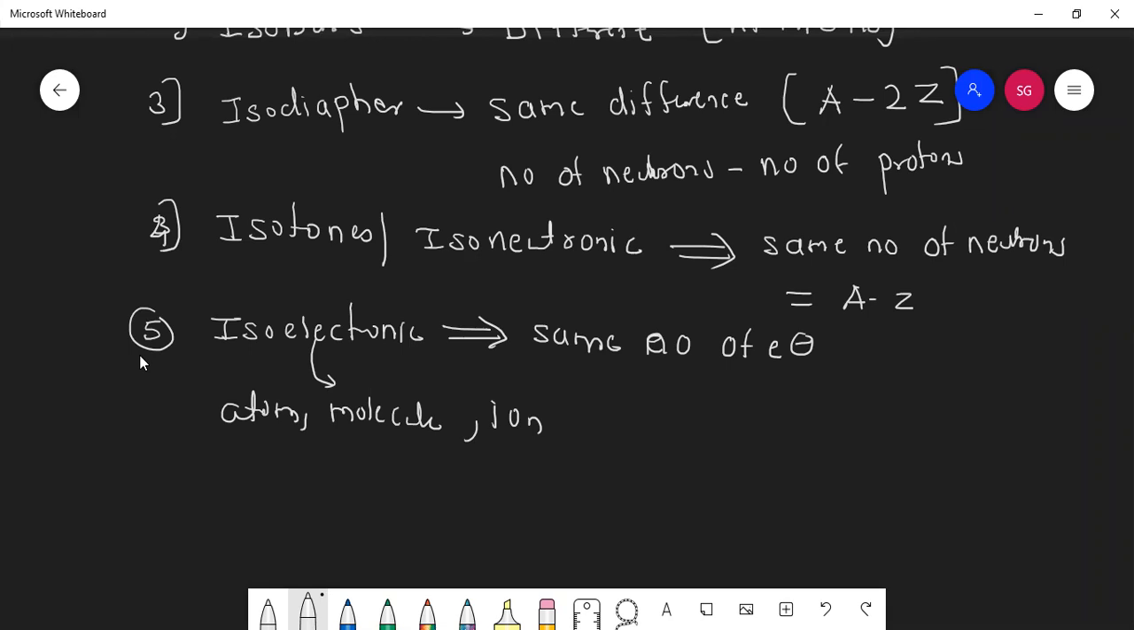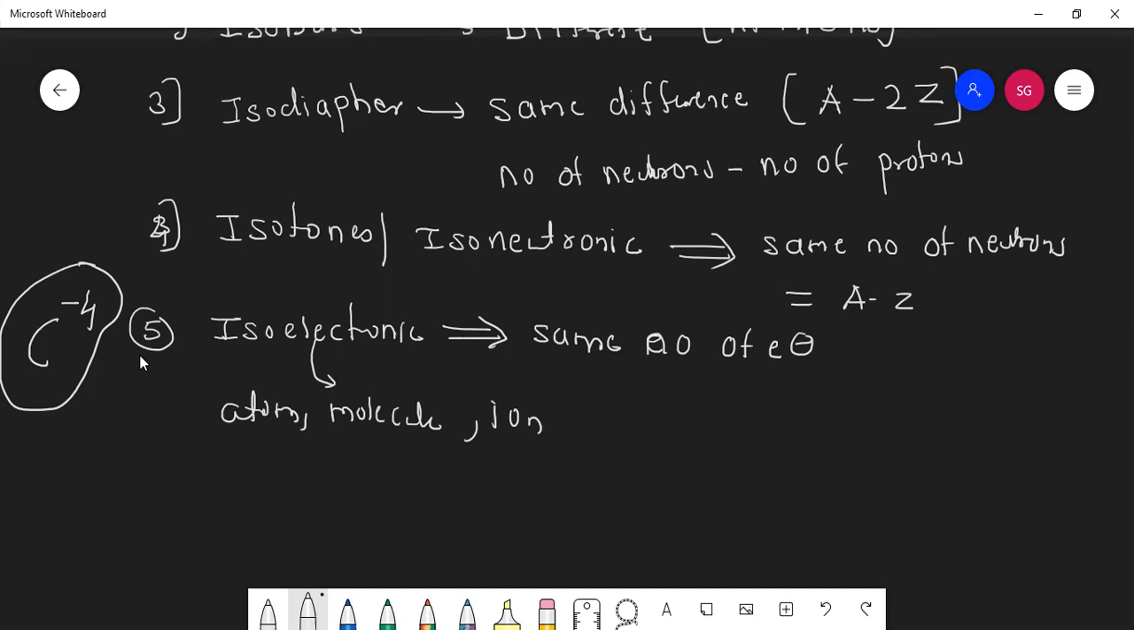If it is written -4, add 4 electrons. C -4, how many electrons are there? 10. Because carbon is 6, and minus in chemistry means 4 more electrons it has gathered. So 6 plus 4, 10 electrons. Did you get this? Generally, students make this mistake.